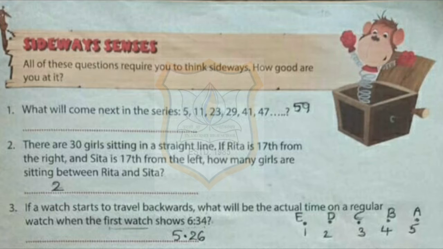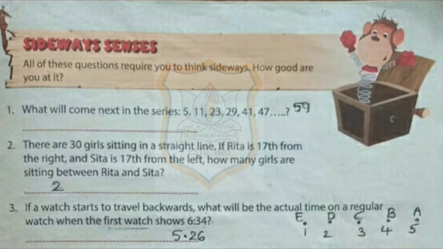Second question. There are 30 girls sitting in a straight line. If Rita is 17th from the right side and Sita is 17th from the left, how many girls are sitting between Rita and Sita? So, between them, two girls are sitting.